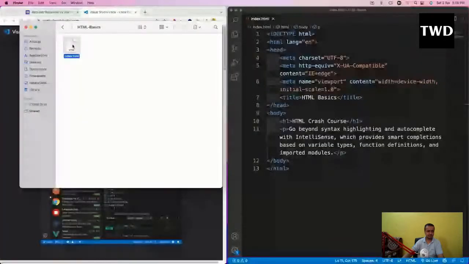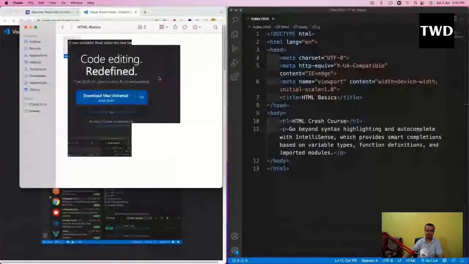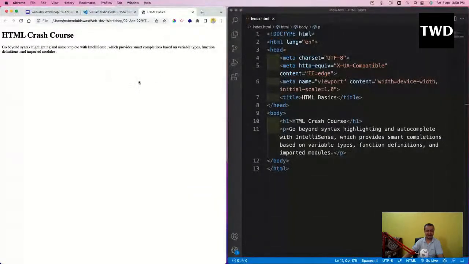So let me open with Chrome only, because everybody uses Chrome. So this HTML crash course, all of these things are there. See this title, HTML basics, is here. H1 is something very big, like this HTML crash course. Then this paragraph is coming like a paragraph. So these are all the things which are coming like this. As I have told, we are going to learn about different tags in HTML.